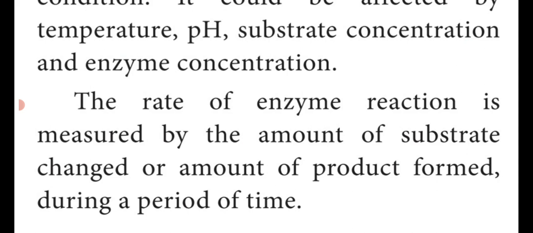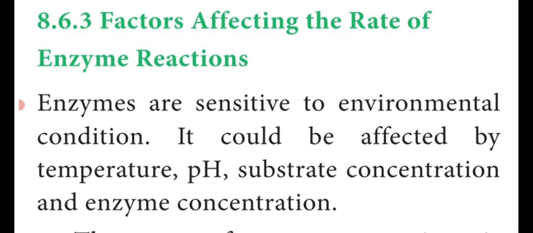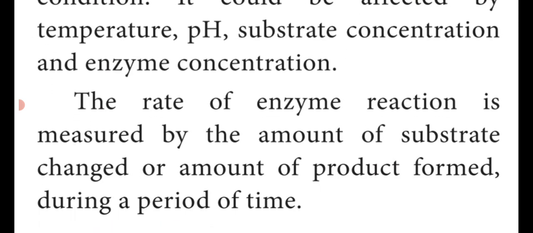So the rate of enzyme reaction is measured by the amount of reactant and the amount of product produced in the reaction at a given period of time. So these are the different factors affecting enzyme reaction.